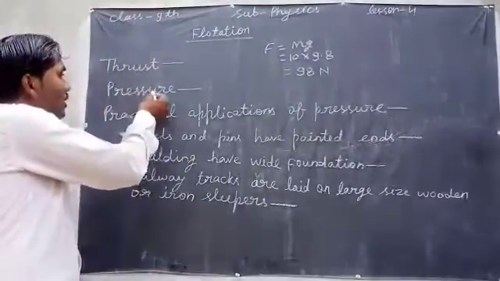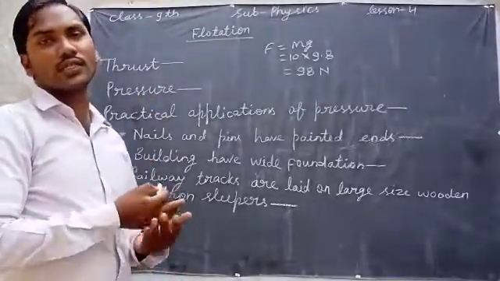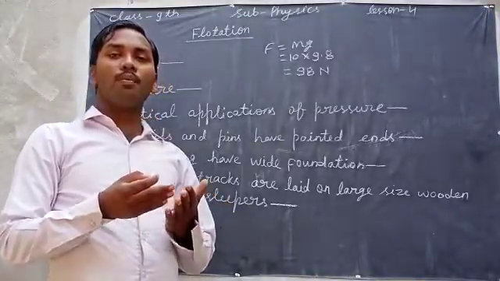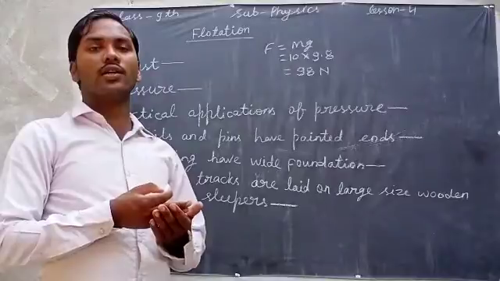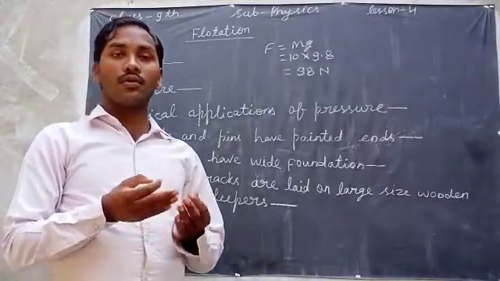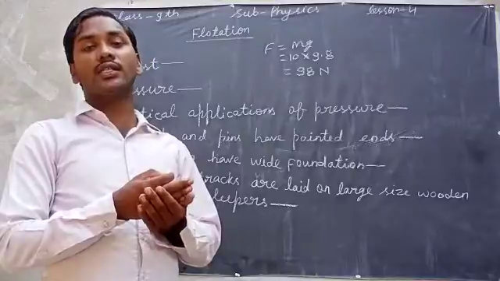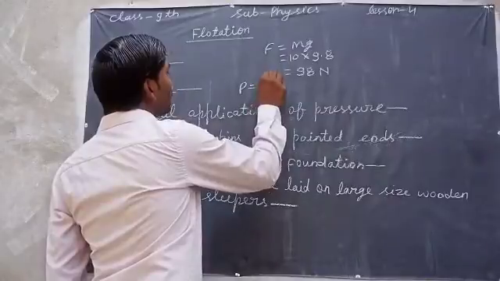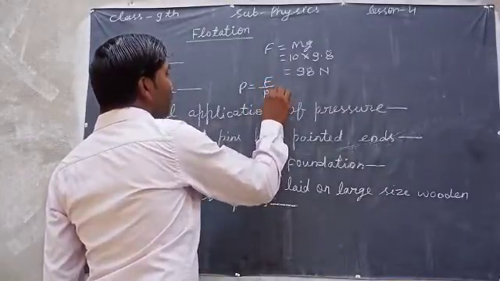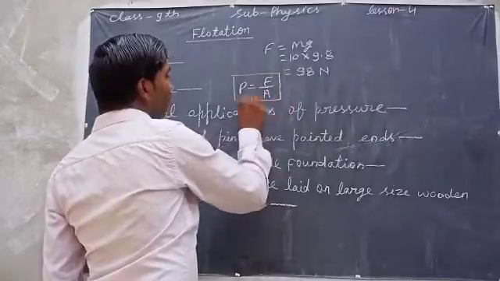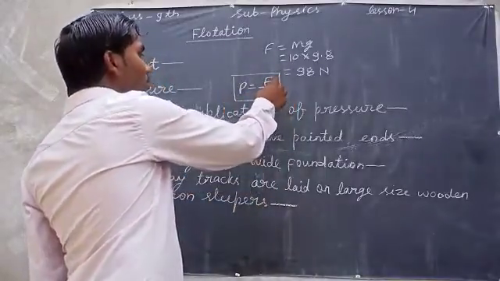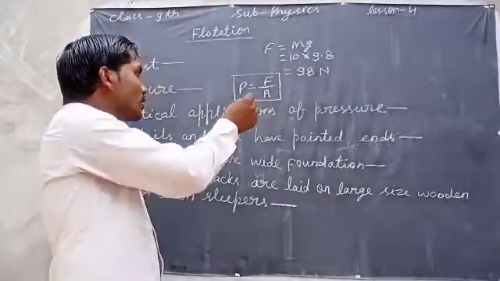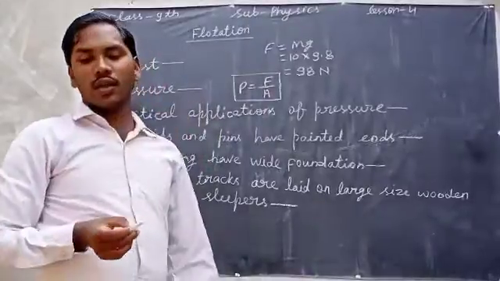After that, we will discuss pressure. What is pressure? The force acting per unit area is called pressure. Force acting per unit area is called pressure. So pressure, we can say P is equal to F upon A, because when we divide F by A, that time it will be the unit area. So pressure is the force acting upon a unit area.